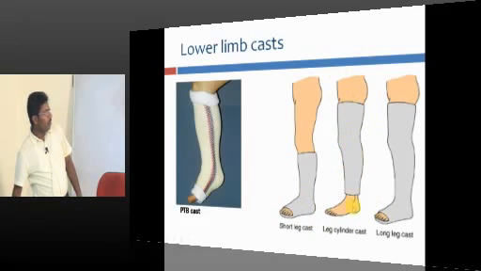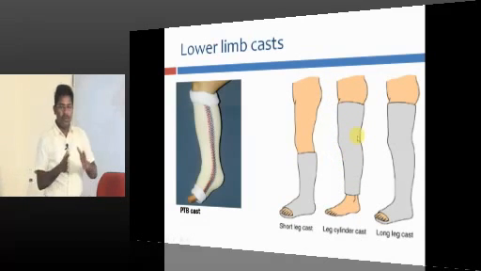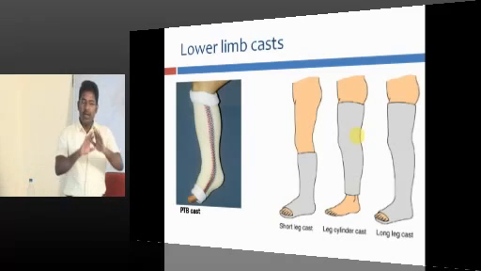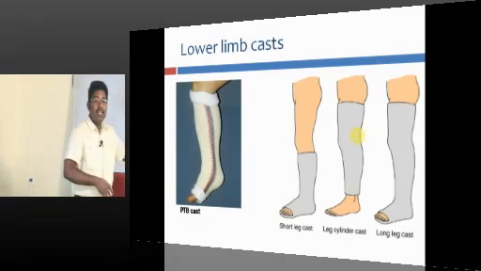You leave the hip joint, you leave the ankle joint, you cover only the knee joint. When you cover only the knee joint all around, it looks like a tube or a cylinder. That is known as a cylinder cast.